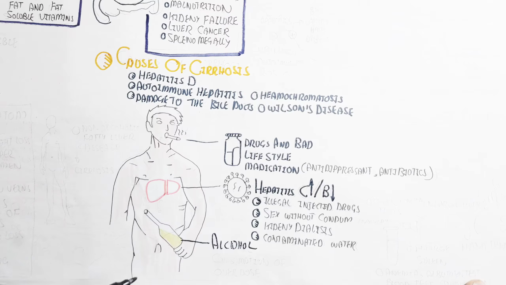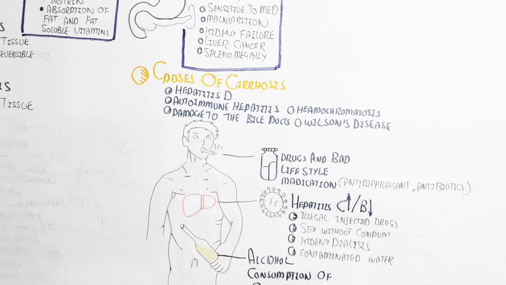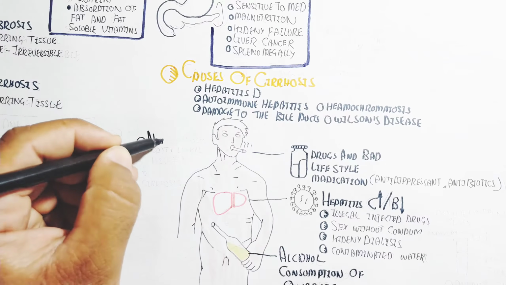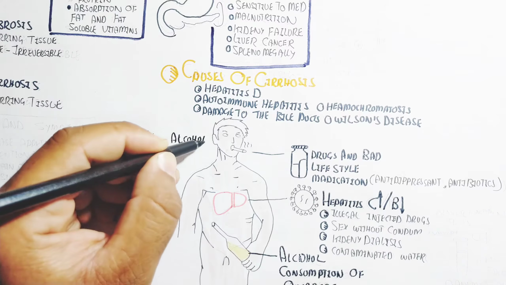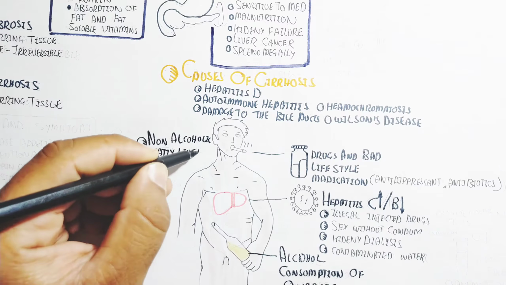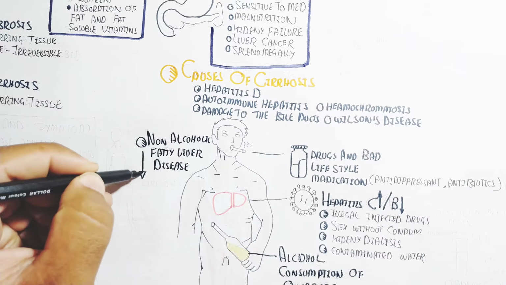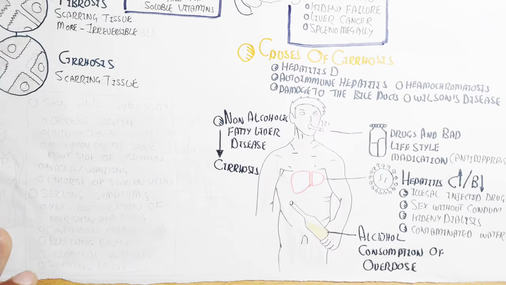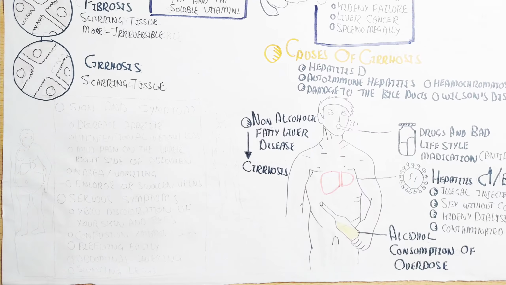Non-alcoholic cirrhosis can also occur. Consumption of an overdose of alcohol will lead to fatty liver, fibrosis, and then cirrhosis. I hope that makes sense. Non-alcoholic fatty liver disease also progresses into cirrhosis. In this way, we will understand the pathophysiological aspect and the mechanism of cirrhosis progression.